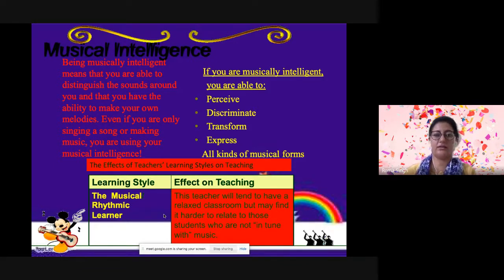They are good at rhythms, sound, making patterns, thinking in patterns. They have a strong appreciation for music and are often good at musical composition and performance. So they are able to perceive, discriminate, transform, express. So they have the rhythm and music in them. So all kinds of musical forms can be used.